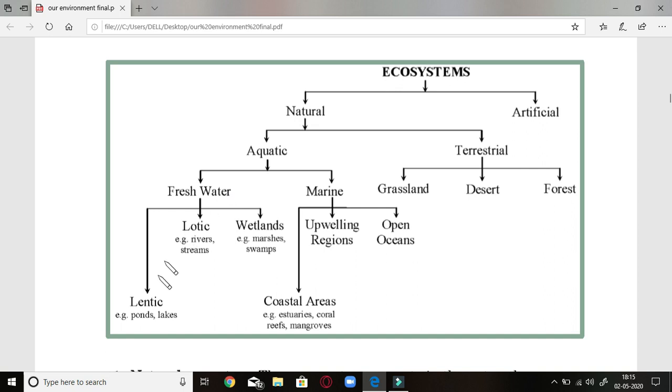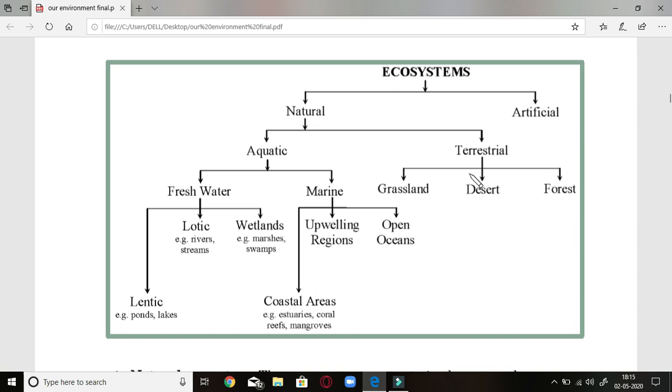Freshwater consists of lentic, that is ponds and lakes, lotic, that is rivers and streams, and wetlands, marshes and swamps. So they always contain an ecosystem. Whereas marine consists of coastal areas such as coral reefs, upwelling areas, or open oceans.